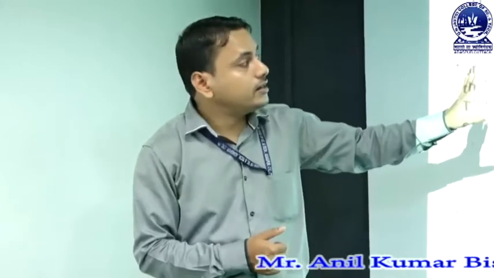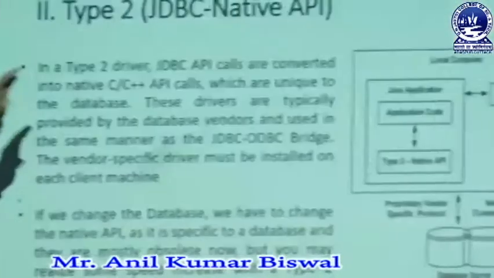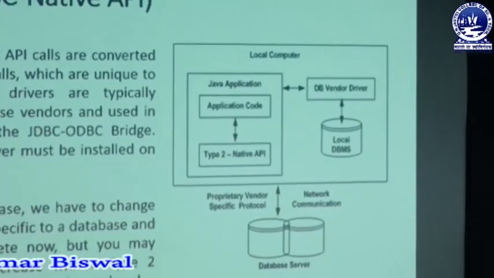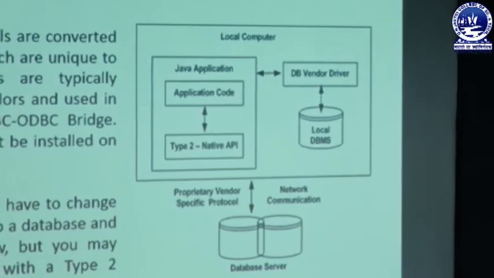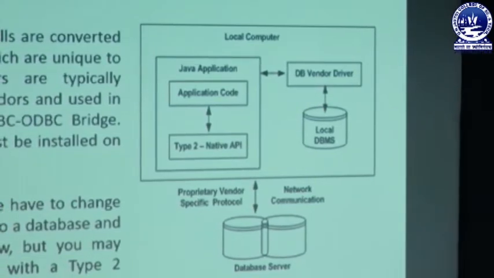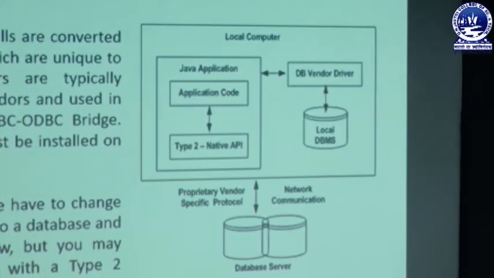That native API provides an environment which was already discussed in the architecture. In that architecture diagram, we have a local computer. That local computer is linked with your Java application. That Java application is linked with your Java application code. That application code is linked with your type 2 native API. Through that, the overall connection is linked with a specific database vendor driver. Database specific vendor driver means it may be MS Access, Oracle, Sybase DB, or any type of database specific driver. That means they are vendor specific, linking with your local databases.